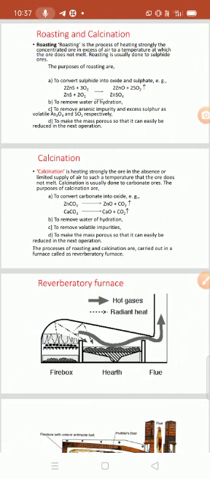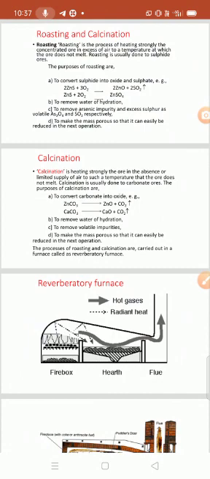Second one is to remove water of hydration or to remove moisture. Third one is to remove arsenic impurities and excess sulfur as volatile. That means arsenic, sulfur, phosphorus, all these are volatile impurities. Here arsenic impurities and excess sulfur are volatile, and respectively it is used to remove them.